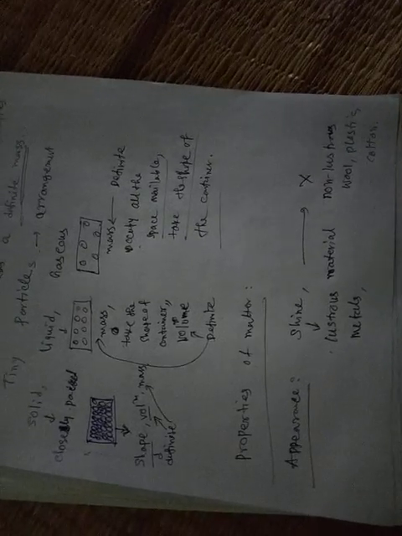Appearance of the material, it shines or it does not shine. Which shine, those are called lustrous material, which does not shine are called non-lustrous material. So appearance is the property of material. Second, hardness.